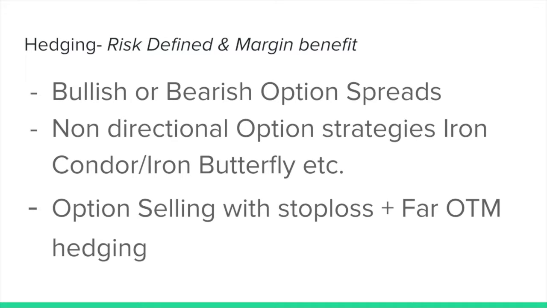Bullish or bearish option spreads are fundamentally used for reducing the risk, right? Non-directional strategies like iron condor and butterfly, which you are going to see later, are also used for, again, reducing the risk primarily. The margin benefit comes automatically, but the primary purpose is risk reduction.